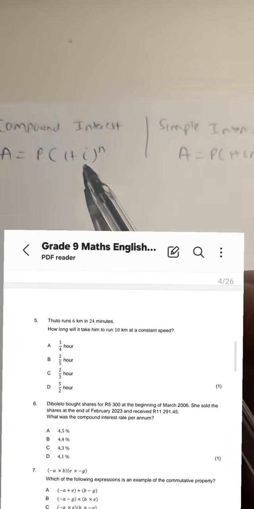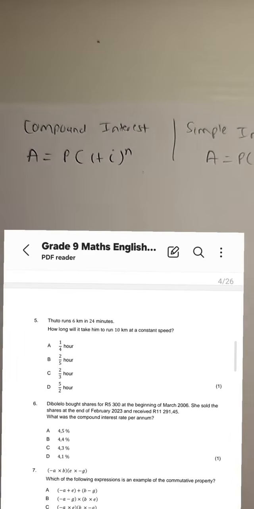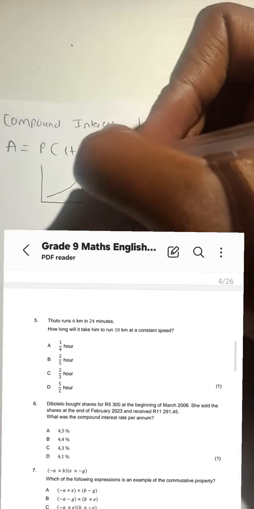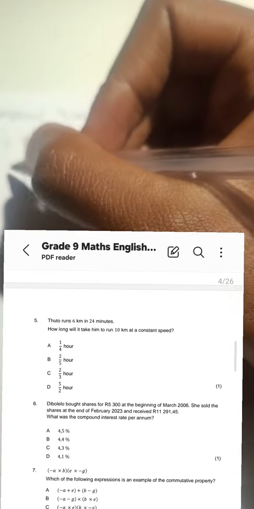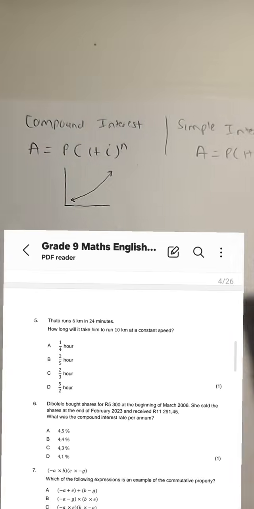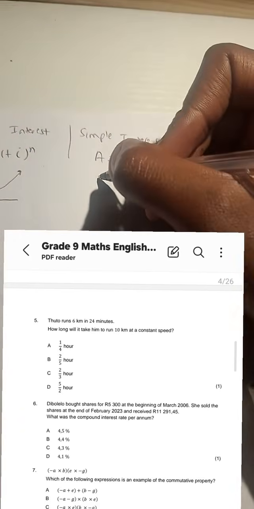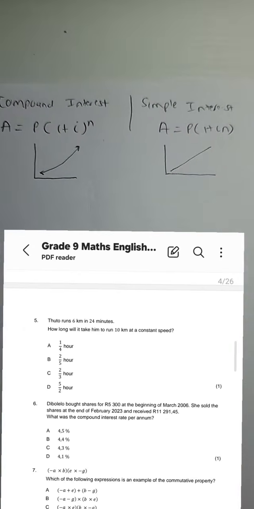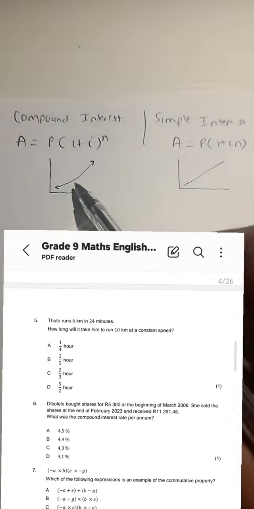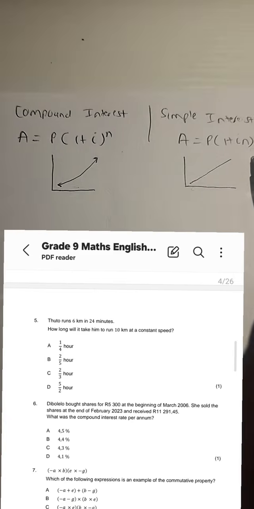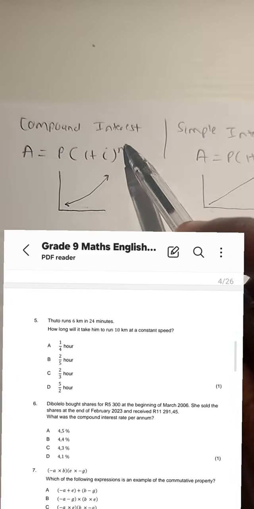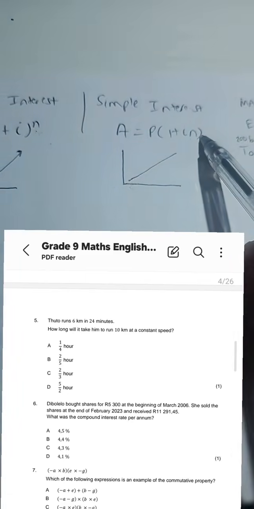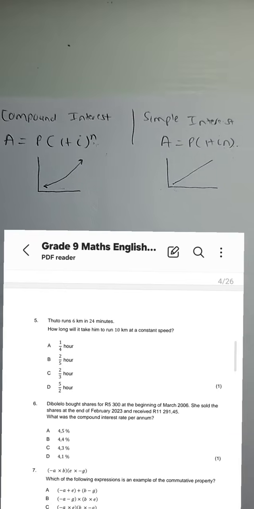Compound interest is interest on interest. The growth for compound interest is exponential, whereas the growth for simple is linear, like a straight line graph.